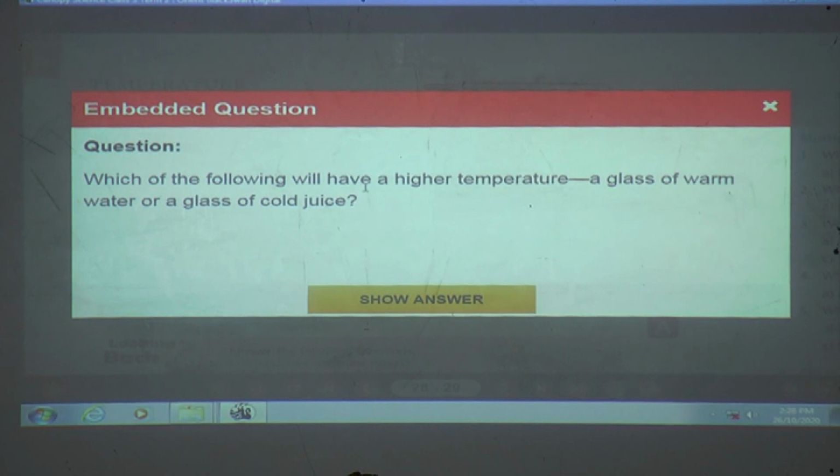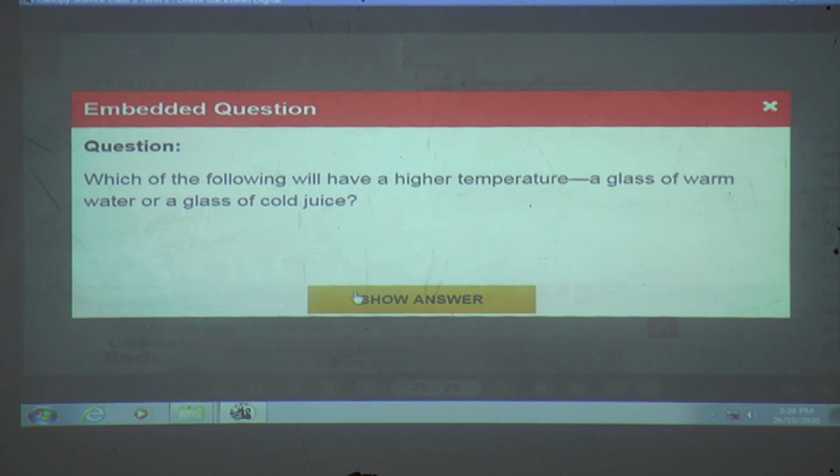Which of the following will have a higher temperature? A glass of warm water or a glass of cold juice? Yes. See, just now we have studied temperature. Temperature tells us how hot or cold a thing is. But a hot thing has a higher temperature than a cold thing. Now tell me then which has the higher temperature, a glass of warm water or a glass of cold juice?